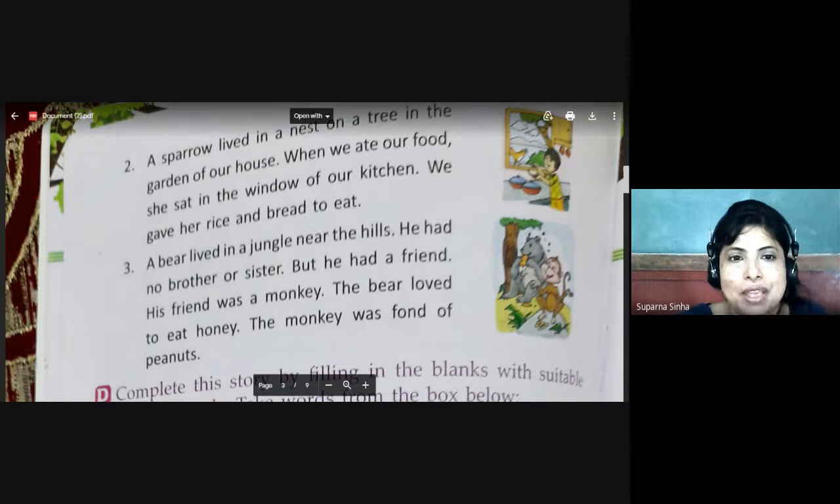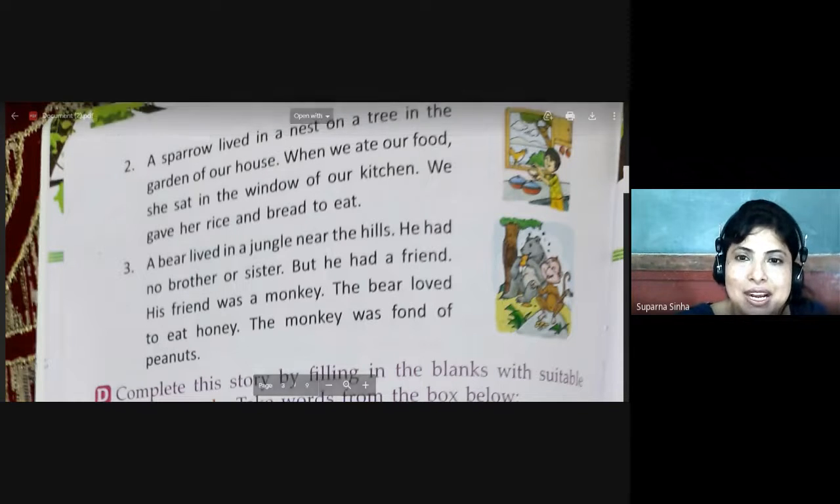Underline the same. A bear lived in a jungle near the hills. He had no brother and sister, but he had a friend. His friend was a monkey. The bear loved to eat honey. The monkey was fond of peanuts.